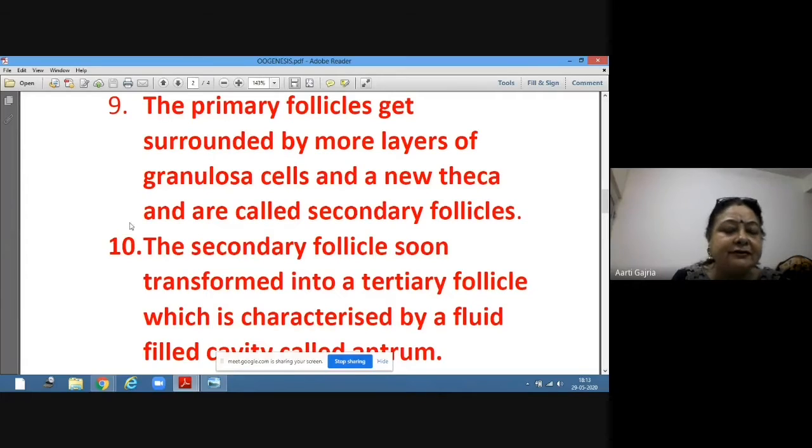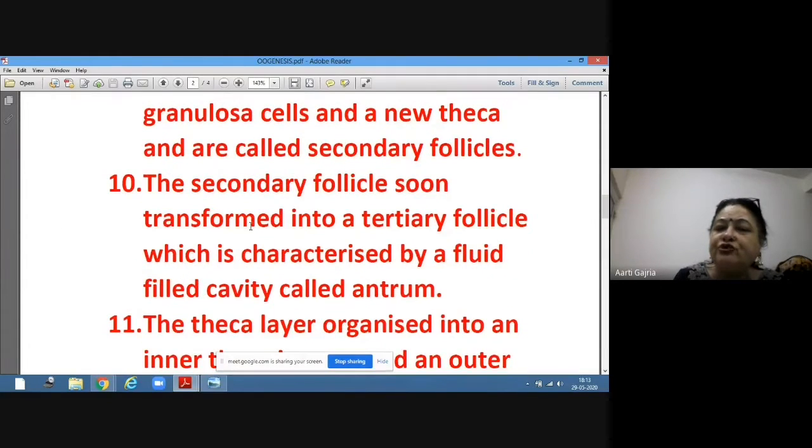Now what is the secondary follicle? Soon it is transformed into a tertiary follicle. So from primary to secondary, secondary to tertiary. Now tertiary follicle has one characteristic, that is it is having a fluid filled cavity in it. And this fluid filled cavity is called antrum.